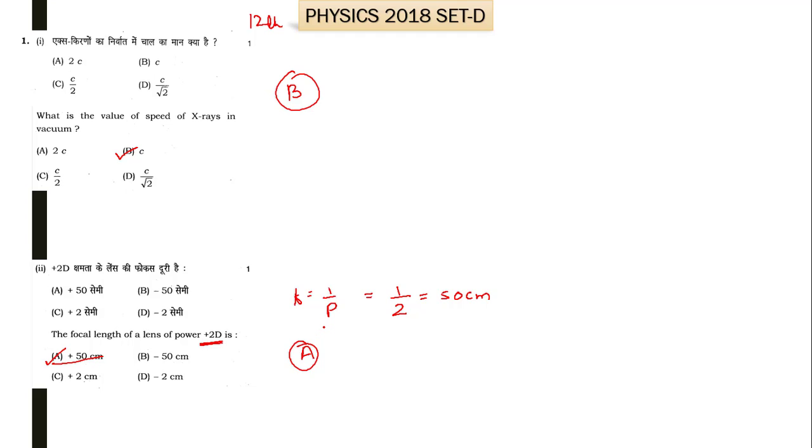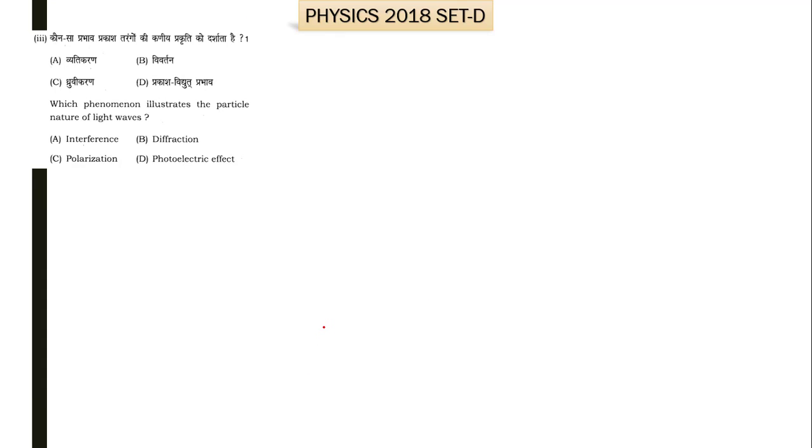Now moving towards the third part of question number 1. It says, which phenomenon illustrates the particle nature of light wave? So photoelectric effect is there. In the photoelectric effect, an electron is emitted or ejected when a photon of suitable frequency falls on it. So it explains the particle nature of light wave. D is the right option for the third part of question number 1.